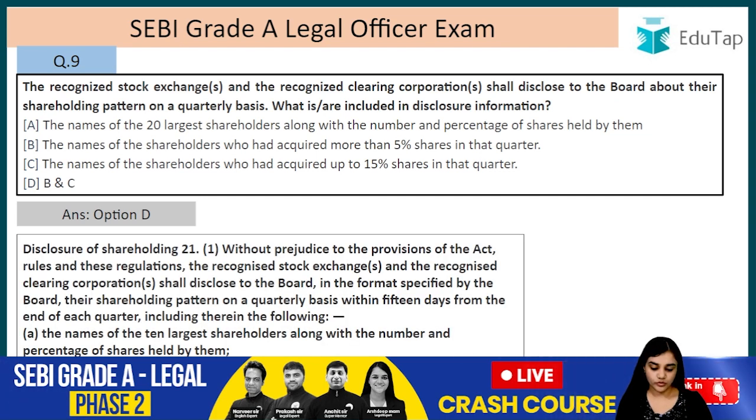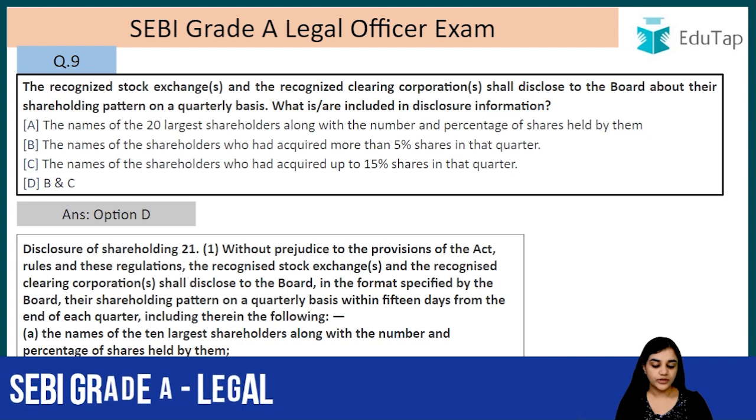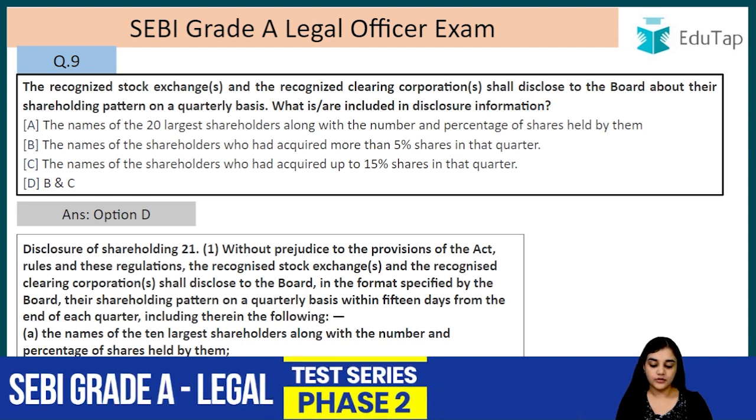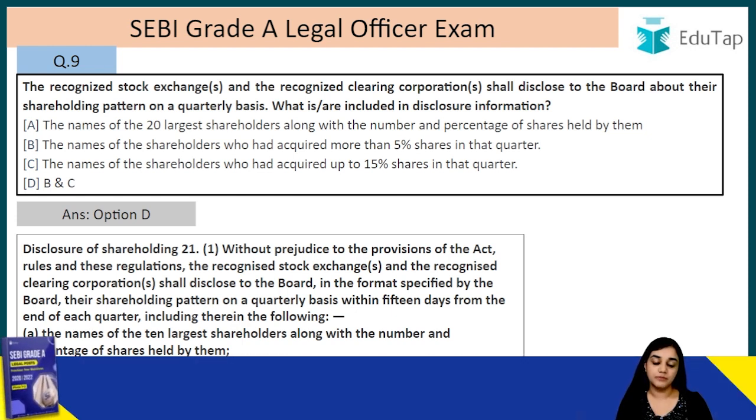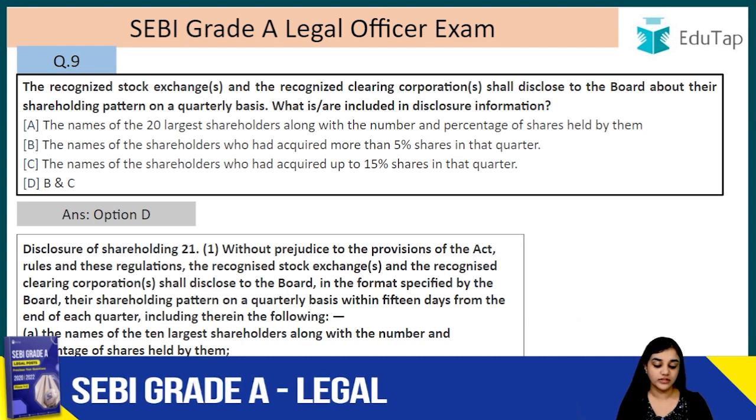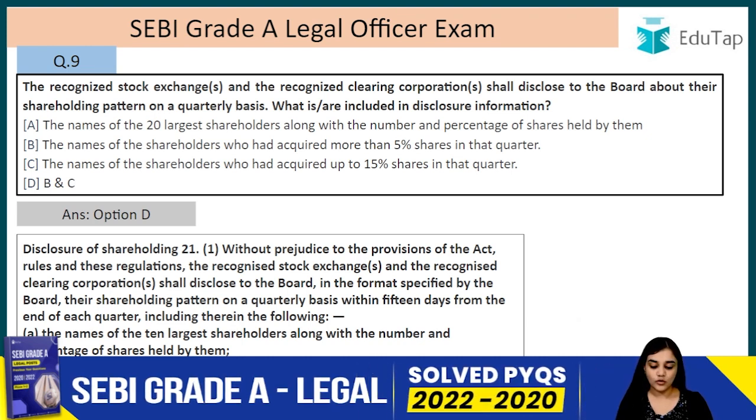So this is disclosure of shareholding, without prejudice to the provisions of the Act, rules and these regulations. The recognized stock exchanges and the recognized clearing corporations shall disclose to the board, in the format specified by the board, their shareholding patterns on a quarterly basis. So it is on a quarterly basis, within 15 days from the end of each quarter.